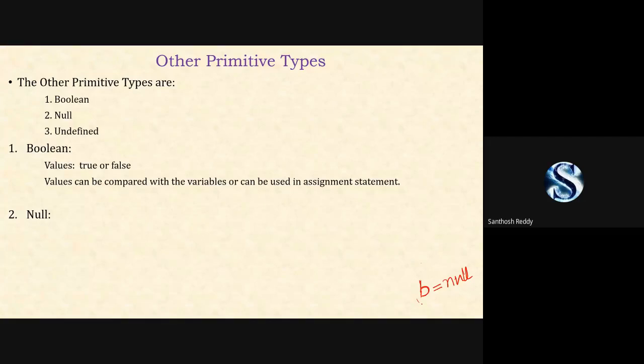Make sure that when you have assigned a null value to any variable, you cannot extract from that variable. If you want to print any value from that variable, at runtime it is going to show an error. Suppose I have written b = null and I want to print the value assigned to b. At that time, you are going to get a runtime error.